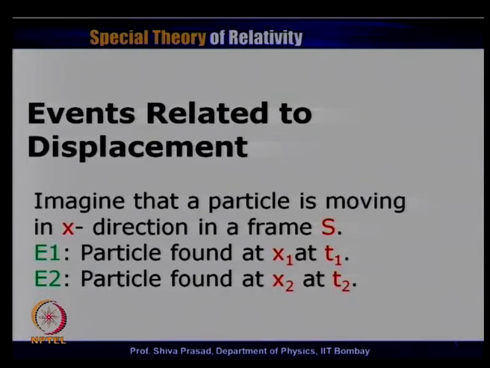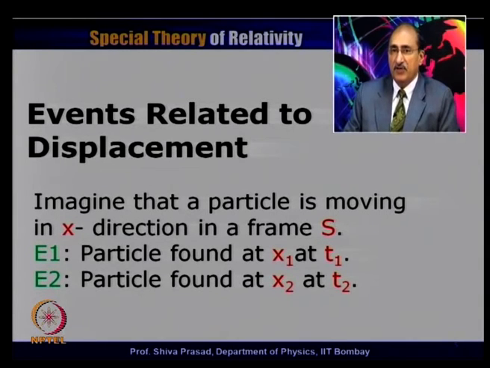Let us talk about the events related to displacement. We have generally agreed that in special theory of relativity, it is important to talk in terms of events. So, let us assume for the moment that the velocity is only along the x direction. We will generalize it later. A particle is moving along the x direction in S frame and we have to find out its location at two different times. Let us suppose this particle at time t1 is found at a coordinate x1.